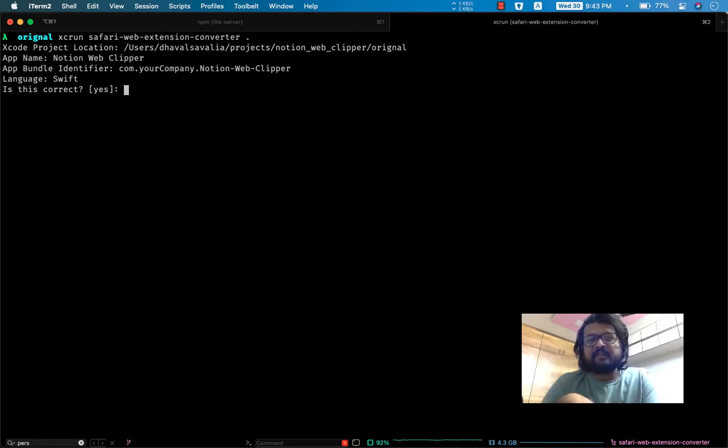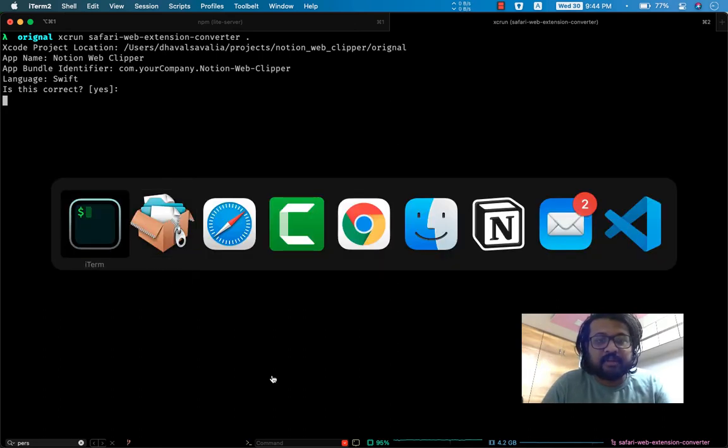And for language, you have two options: Swift and Objective-C, both proprietary Apple languages. Swift is fine. I don't even know what they are. It's that easy, right? So just hit enter. It's fine, and it will build the Xcode project for us. I mean, it scaffolds the Xcode project, and we're gonna have to build it.